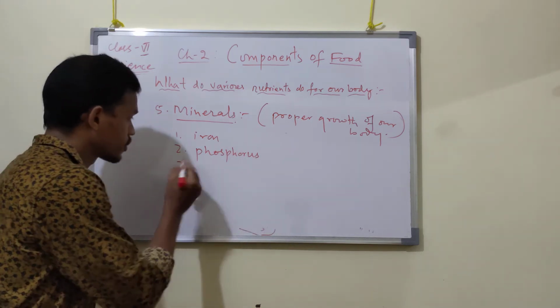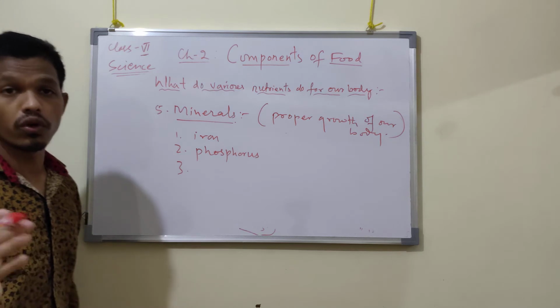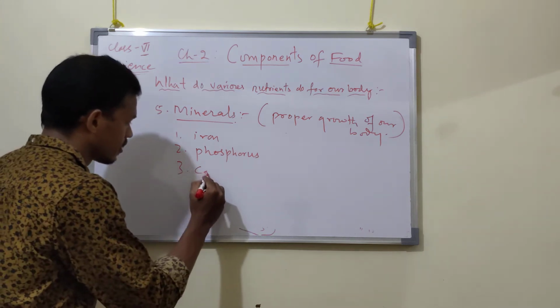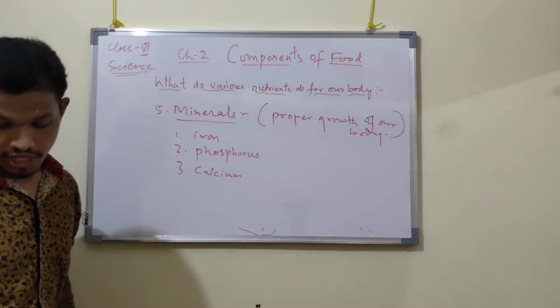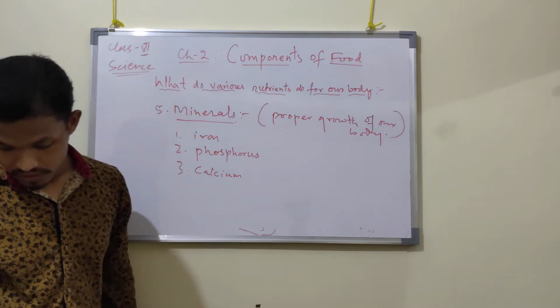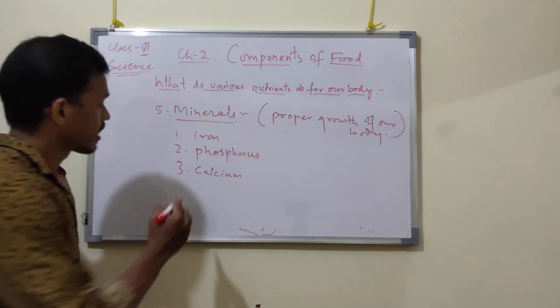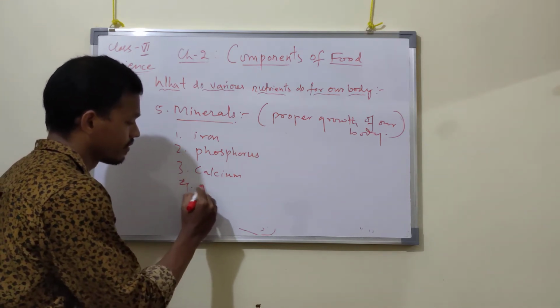Then next phosphorus. Then we also need calcium. Iron, phosphorus, calcium, these are the most important ones. Then the fourth one is iodine.